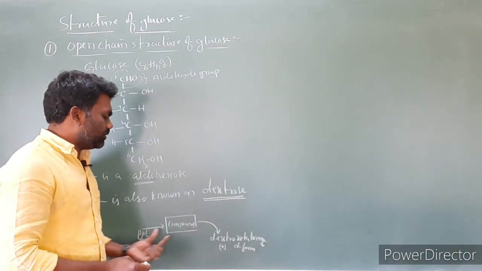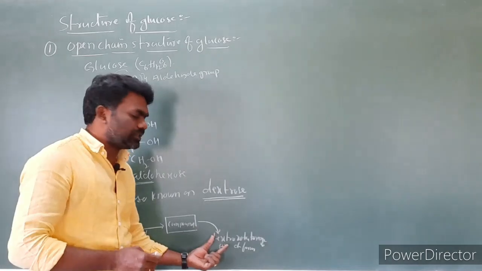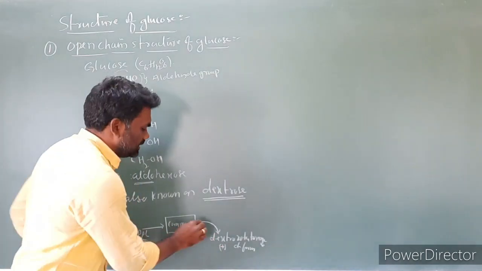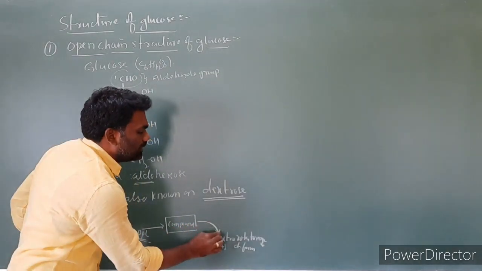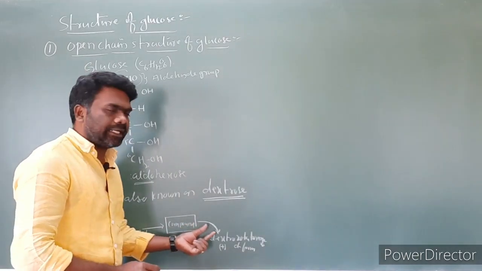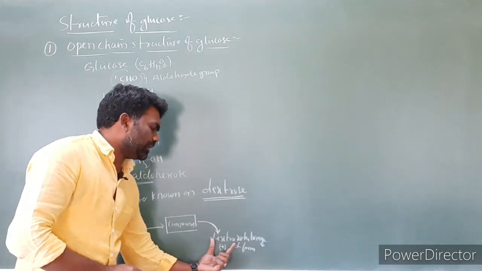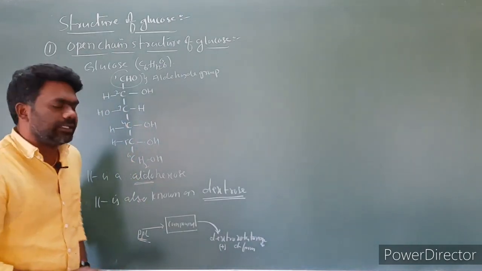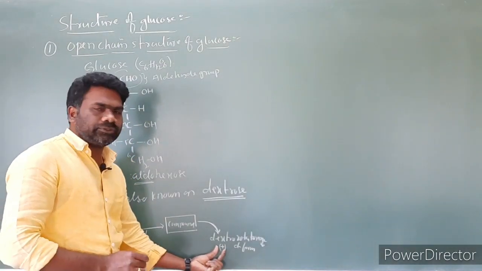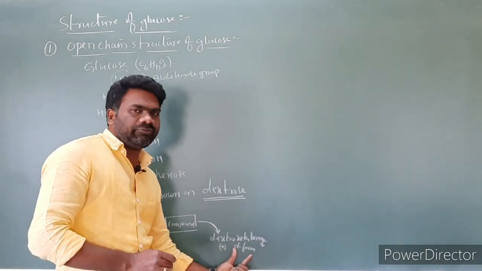The organic compound rotates the plane polarized light towards the right, nothing but the clockwise direction. The organic compound which rotates the plane polarized light towards the right or clockwise direction, we call a dextrorotatory compound, denoted by the positive sign, and we label it as the D form.